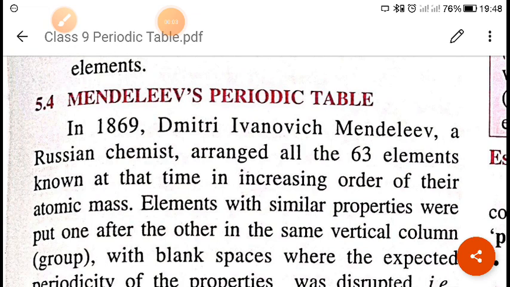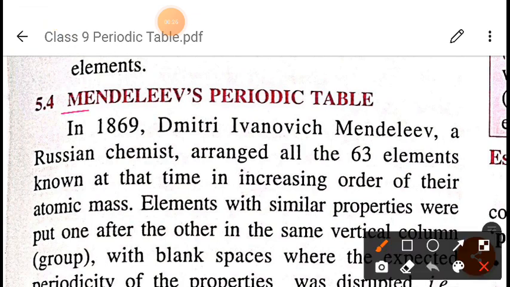Myself Suman Singh. So in the last class we discussed the Newland law of octave and the reasons for the failure of Newland law of octave, right? So now in today's class we will discuss the Mendeleev periodic table.